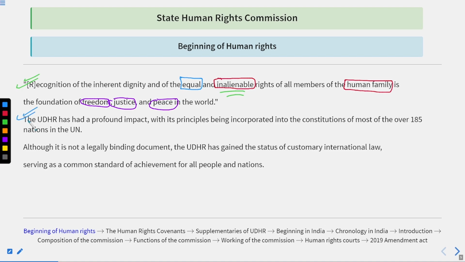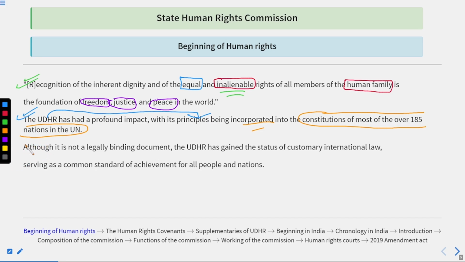The UDHR has had a profound impact, with its principles being incorporated in the constitutions of most of the over 185 nations in the UN. It means that whatever was written down in the Universal Declaration of Human Rights, the principles of this UDHR were even incorporated in the constitutions of most of the over 185 nations in the UN.